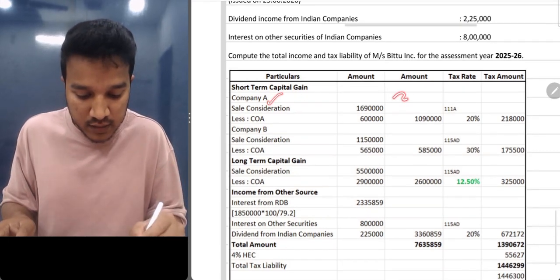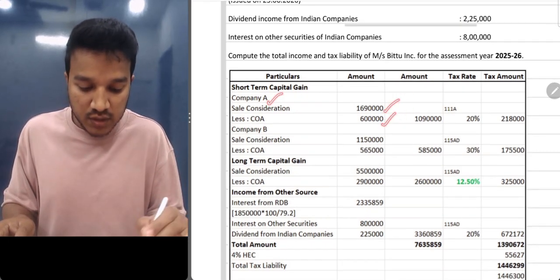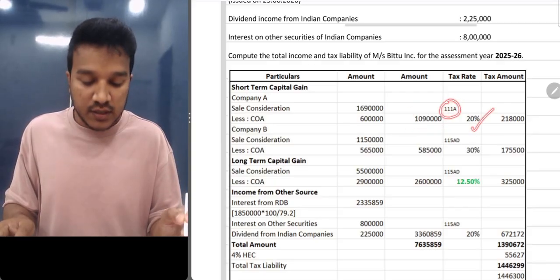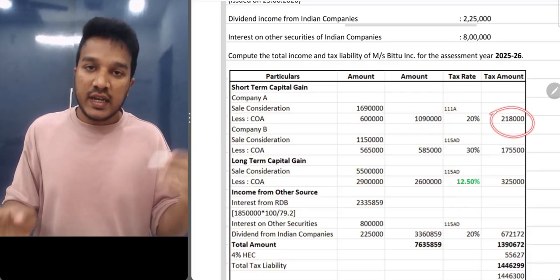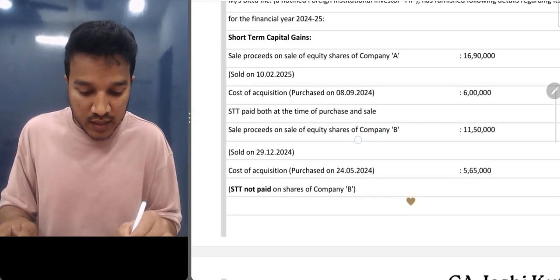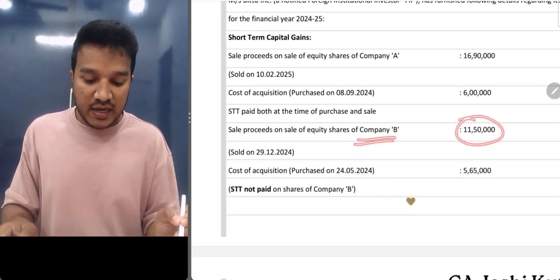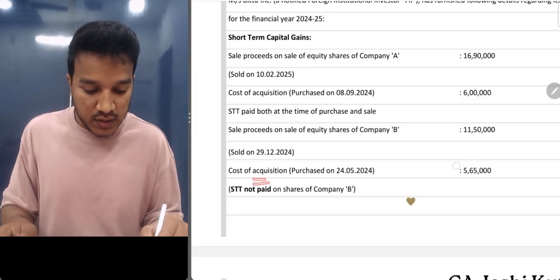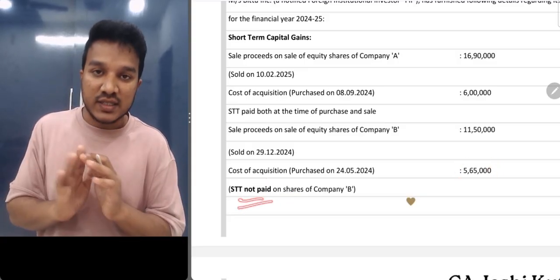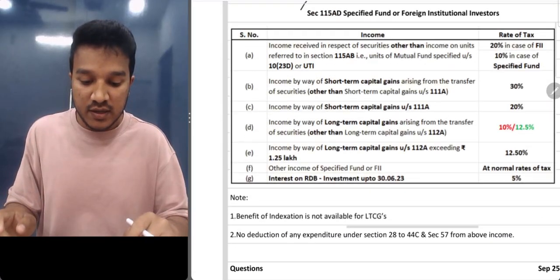So company A का 16 lakhs is the sale proceeds and cost of acquisition is 6 lakhs. So this is your gain. As per 111A, the tax rate is 20%. We have computed the tax liability. Clear? Now let's see the next one. Company B sale proceeds is 11,50,000 and cost of acquisition is 5,65,000. Sale minus cost, and they've clearly given that STT is not paid. If STT is not paid, then what happens?